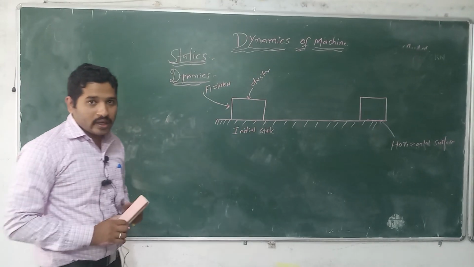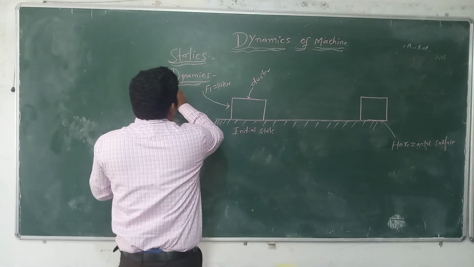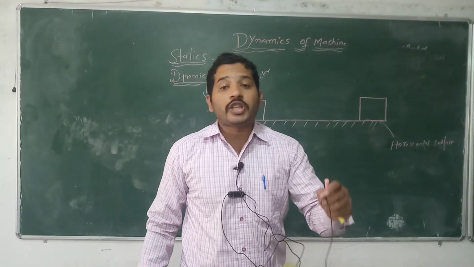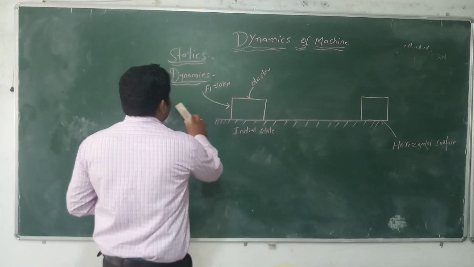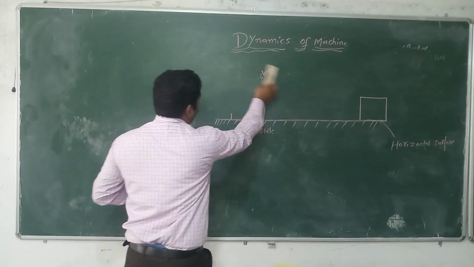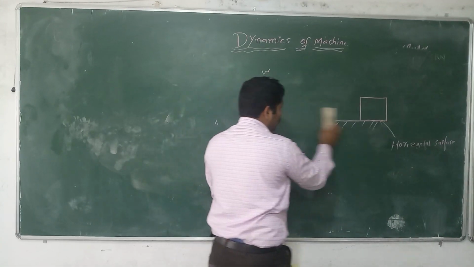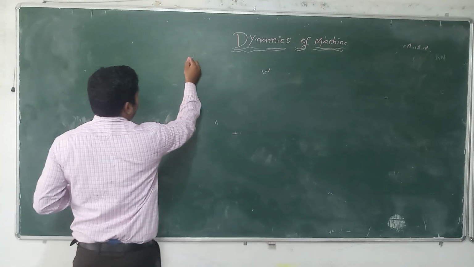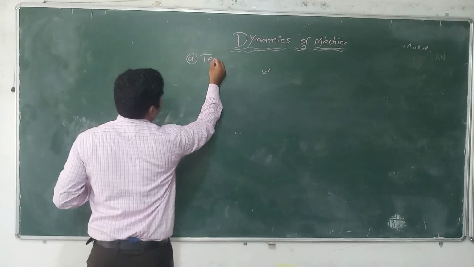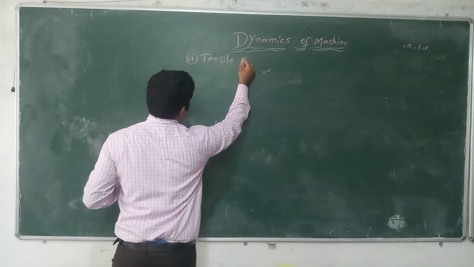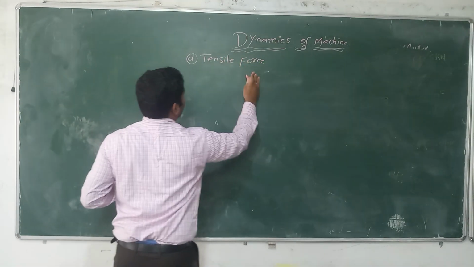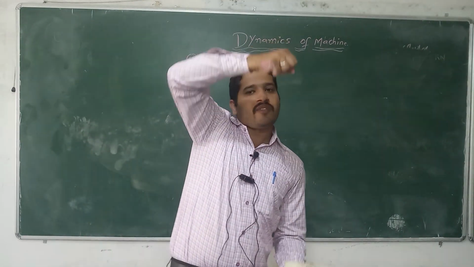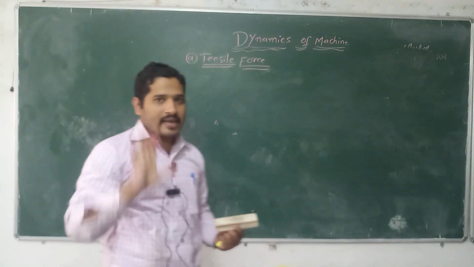Okay dear, any confusion? So how many forces are acting on a machine component? There are three types of forces acting on a machine component. First, we are going to learn about tensile force. Tensile is nothing but applying a stretching force. We stretch the body. We can say it as tensile.